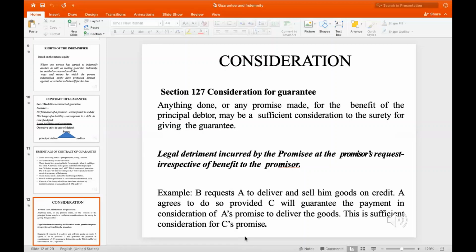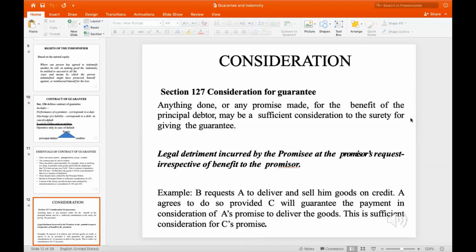Here it goes. B requests A to deliver and sell him goods on credit. So what is the profit he is getting here? The profit that he is achieving here is the fact that he is going to receive the goods. That is the benefit he is attaining. Now, what is the question that has been asked? To sell him goods on credit.